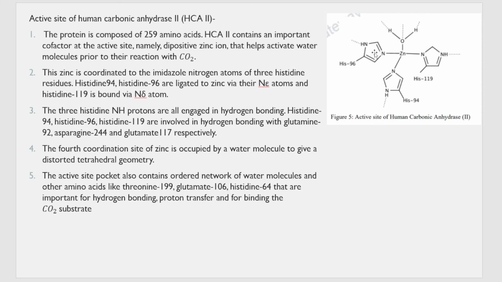The active site pocket contains an ordered network of water molecules and other amino acids. They are important. Now you cannot see it here, but there is a side pocket which contains a network of different amino acids as well as water molecules, and they are also important for hydrogen bonding, proton transfer and binding to the substrate. That side pocket is very important because, like you saw previously, the substrate comes and sits next to the enzyme for the reaction to carry out.